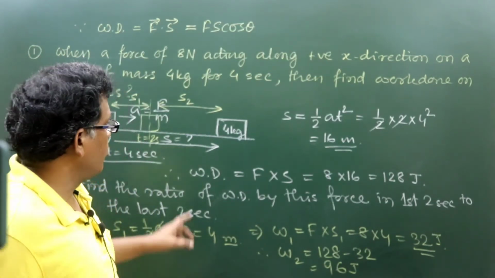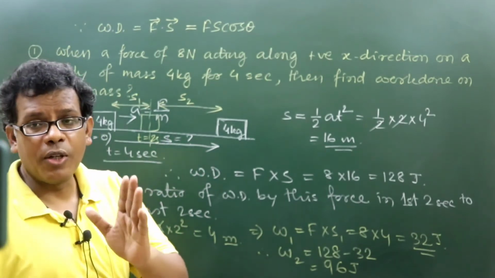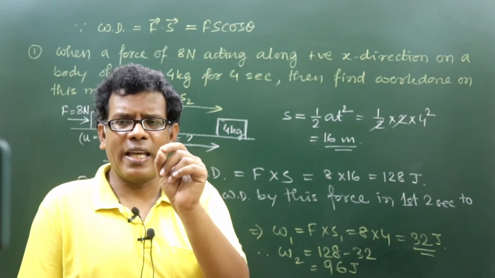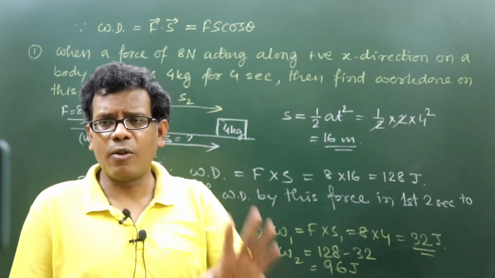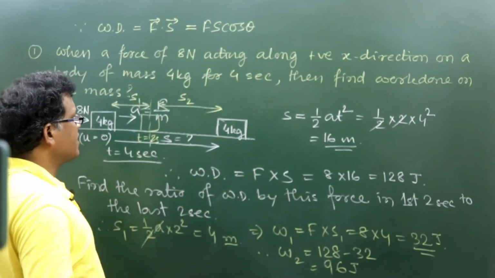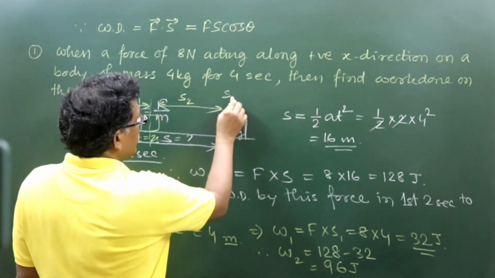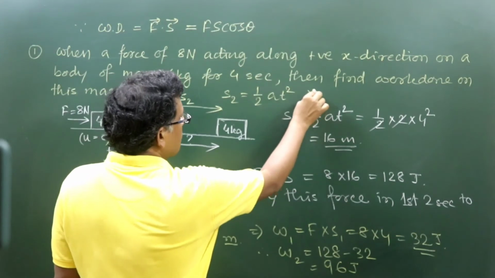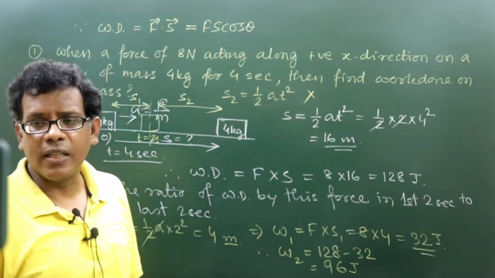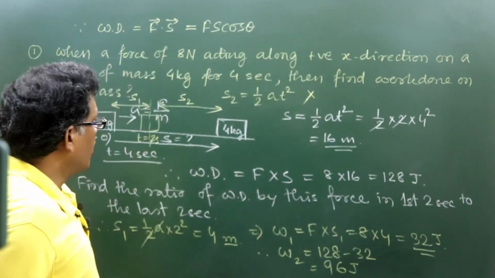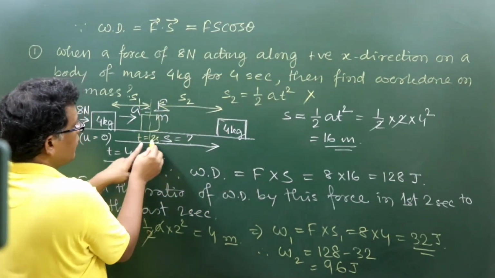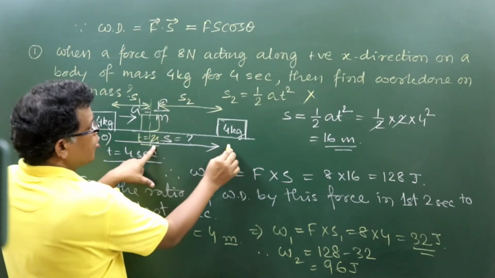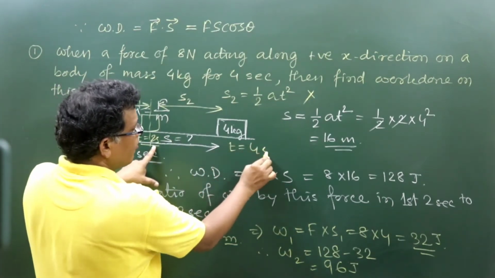if you want to calculate S2 separately, listen to me very carefully, there is a minor conceptual error that you are making, I think, in calculating S2. That's why you are getting different results. If you try to get the value of S2 as half A t square, it will be an absolutely wrong calculation. Why? Because S2 is that displacement which is taken into account from the end of t equal to 2 second till the end of 4 second.